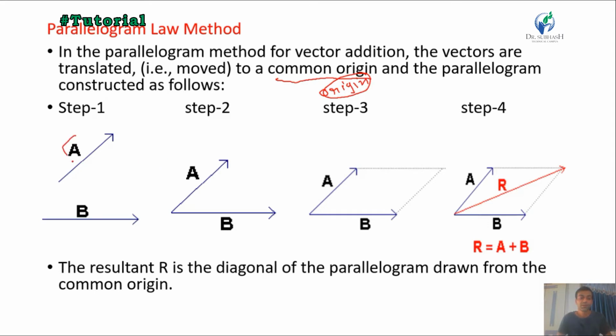Suppose we have vector A and vector B. First of all, we make the origin point, or the starting point, the same, and then we extend them in such a way that they make a parallelogram. The resultant diagonal of the parallelogram is the addition of vector A and vector B.